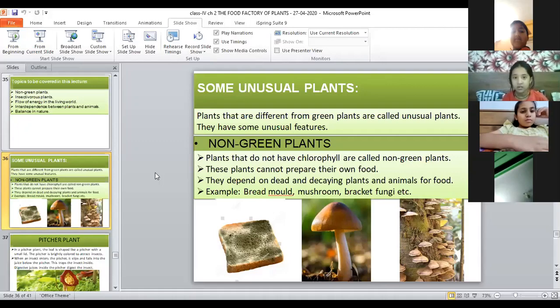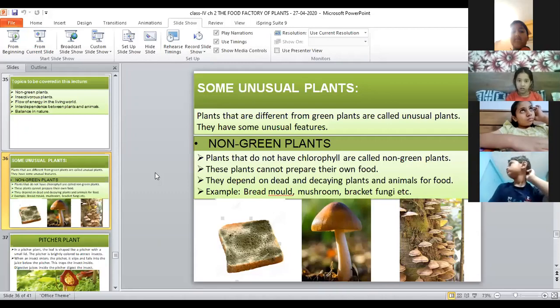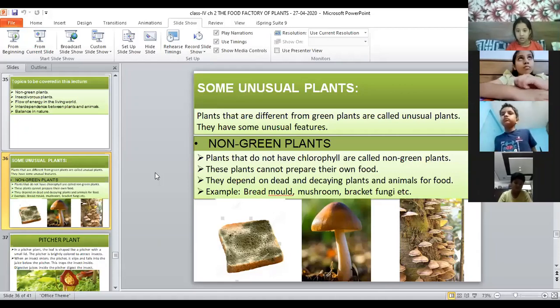Okay. Now, Kavya Gupta. Yes. Tell me, bacha. Okay, what did we learn yesterday? What is this chapter all about? What is the name of the chapter? Ma'am, the name of the chapter is the food factory of plants. Yes. What does it mean, the food factory of plants? Ma'am means the factory of... Yes. The food factory of plants.